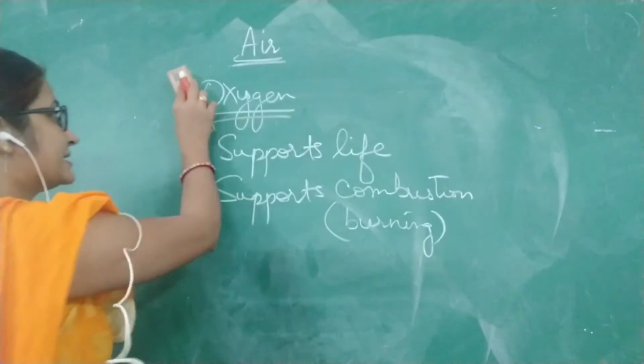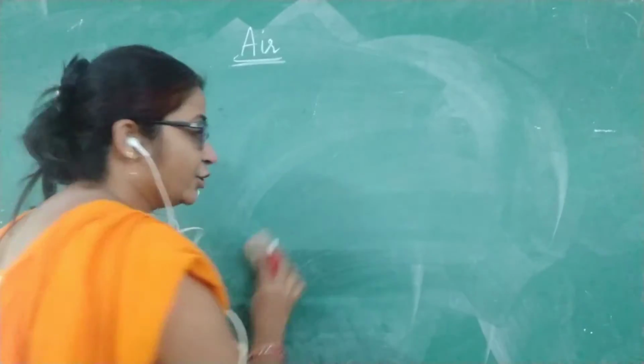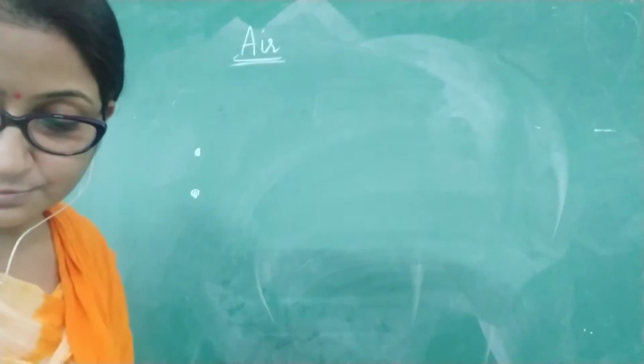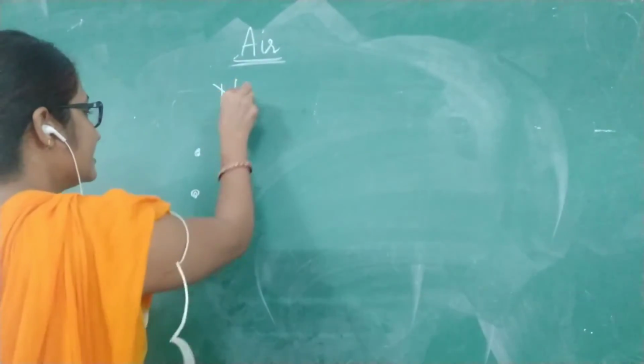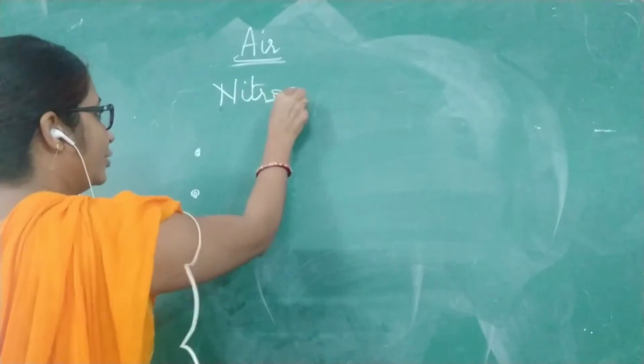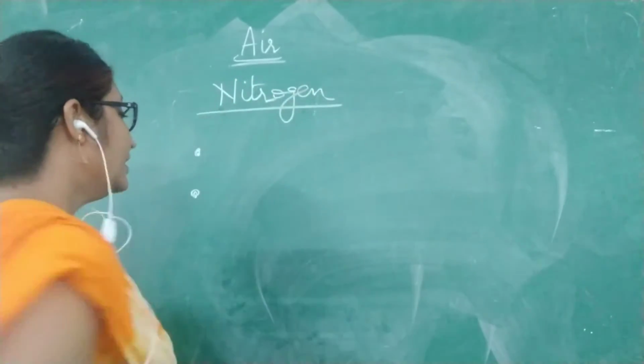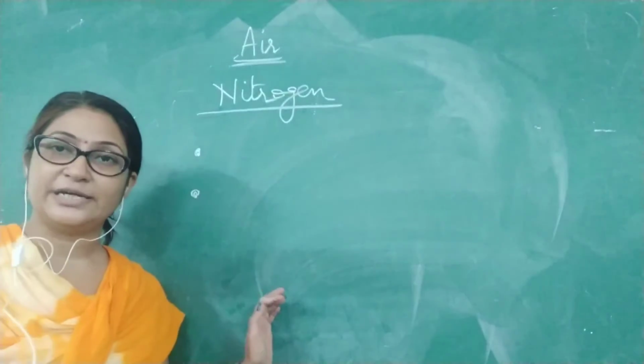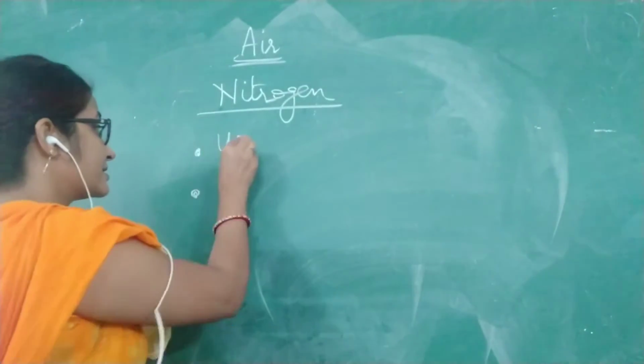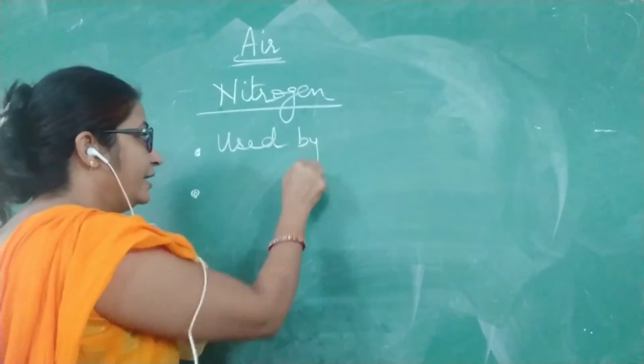Coming on to the next gas, that is nitrogen. Now nitrogen, children, we are not directly using; it is used by plants.